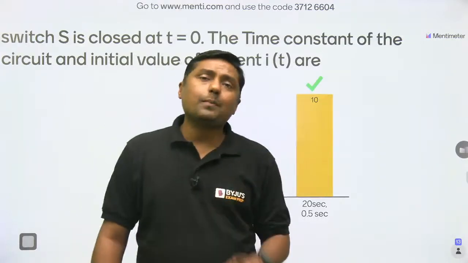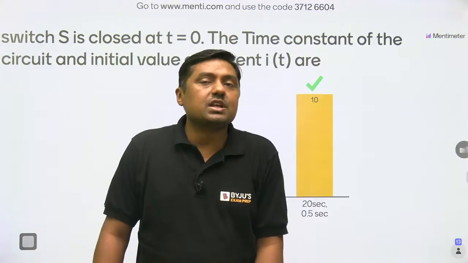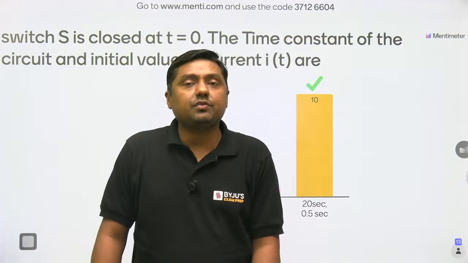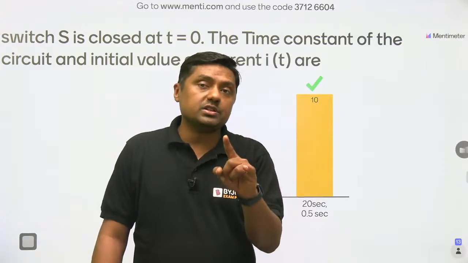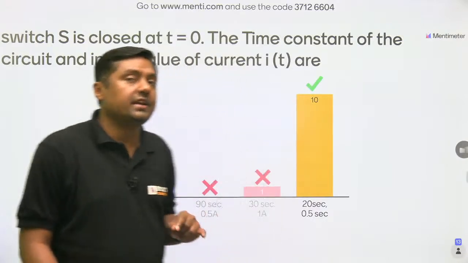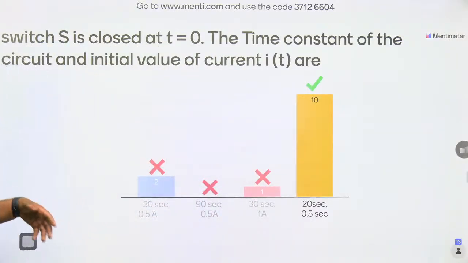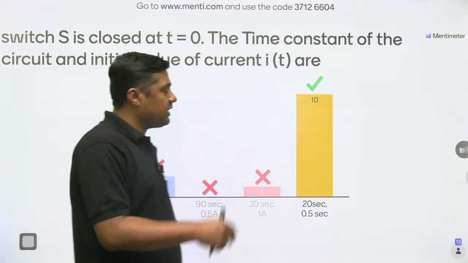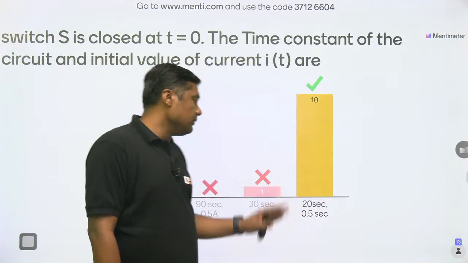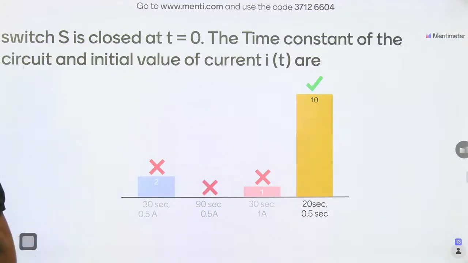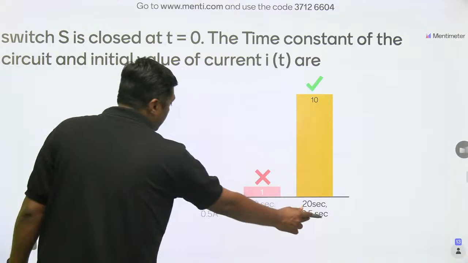Now the two capacitors are in series. So what is the equivalent capacitance? One is 3 farad, one is 6 farad. That is 2 farad. And with the 10 ohm resistor, 2 into 10, that is 20 seconds, which is the time constant. And the initial current is 10 minus 5 divided by 10, that is 0.5 ampere. So this is the current, 0.5. The unit shown is wrong; this is ampere. Okay.